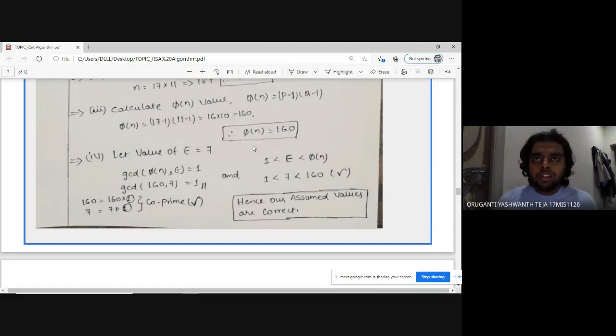Generally we choose every value of the public key as a prime number, as it doesn't have more than 2 factors. There is a condition that the public key must lie between 1 and the psi of n value. As psi of n is 160 and 7 is greater than 1 and less than 160, this condition is satisfied.